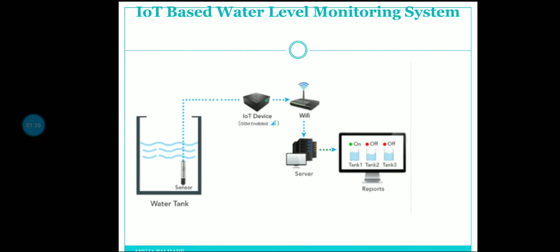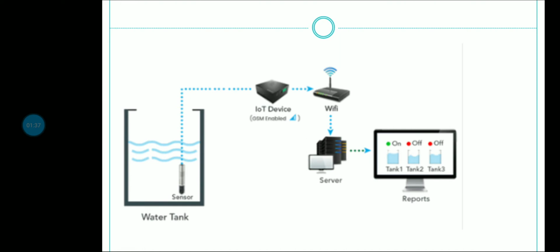You can see on the screen that there is a water tank and a sensor has been fitted at the bottom of the tank. Now the sensor is totally inside the water, and the IoT devices are connected. The sensor collects data and continuously sends it to this IoT device, and using Wi-Fi it is stored on the server, and the continuous analysis, or visualization, is done by a person for this particular tank.